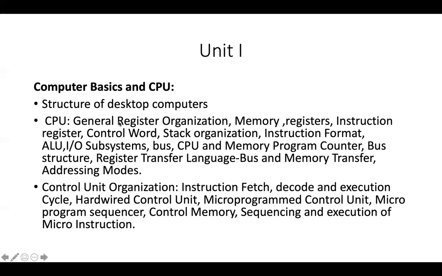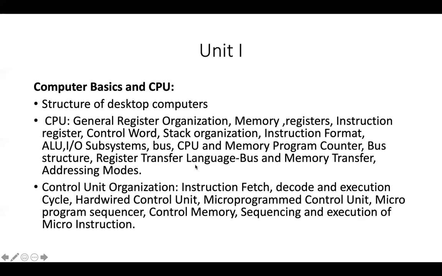And after that, in general register organization, what are the different registers? Suppose instructions are available in the registers, what will be the format, and you will come to know the control word. If you go deeper into the subject, you will understand what a control word is. Okay, and different organizations, stack organization, what it is, and what is the importance of the program counter, and if registers are communicating, how will they communicate?